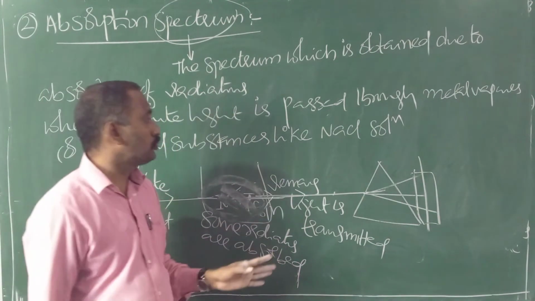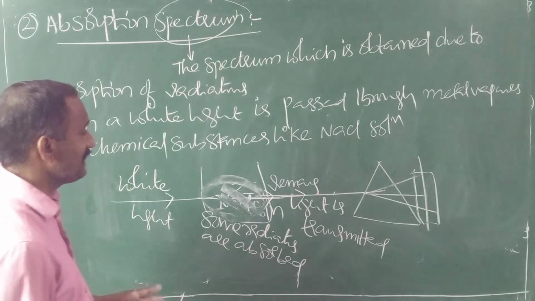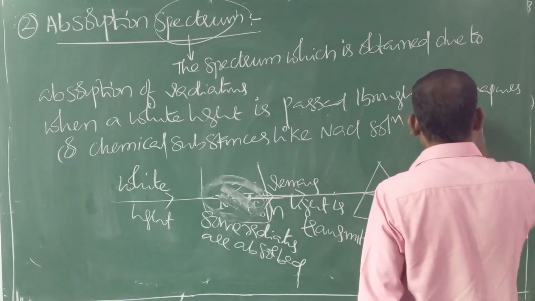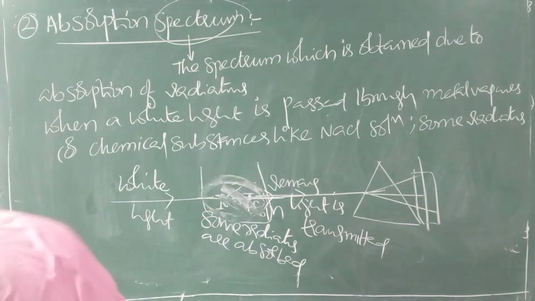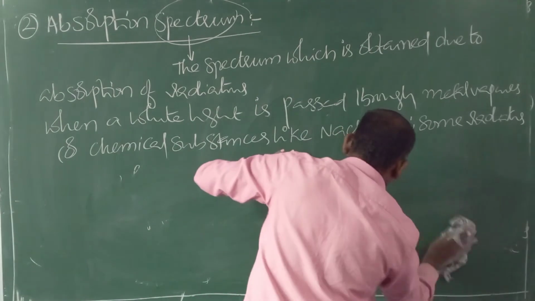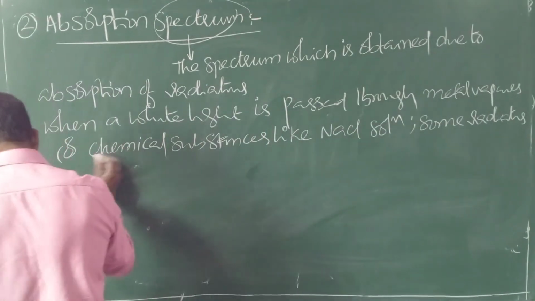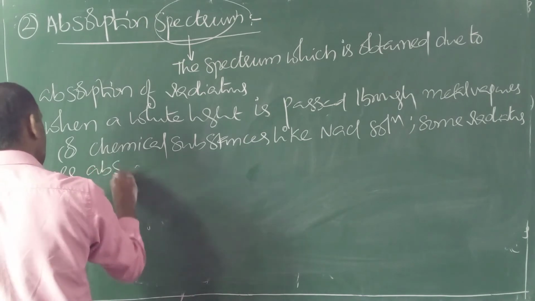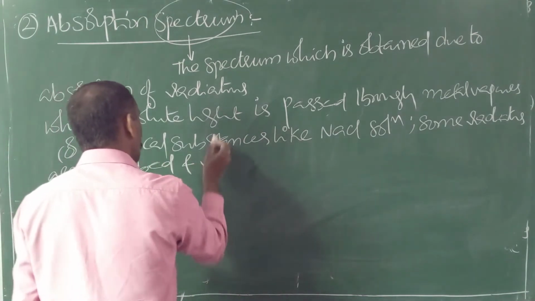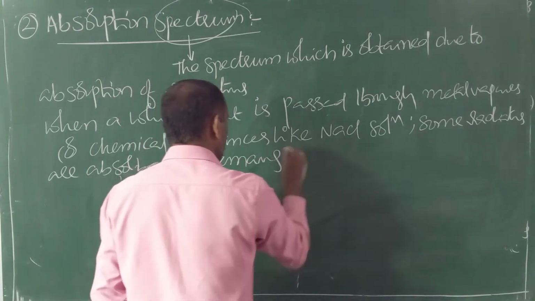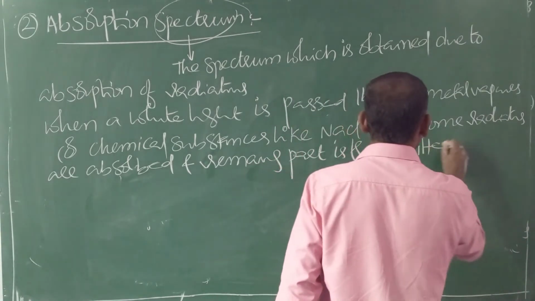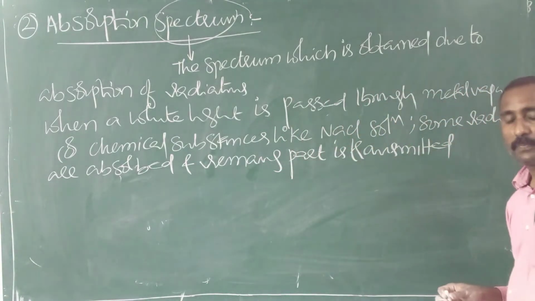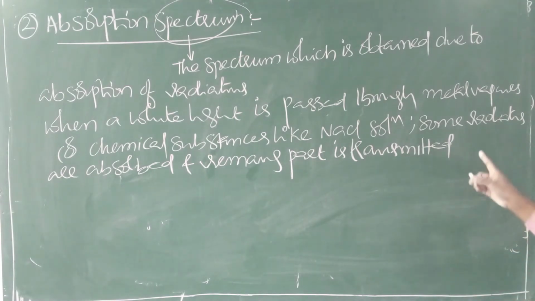When light is passed through metal vapors or chemical substances like NaCl solution, some radiations are absorbed and the remaining part is transmitted.